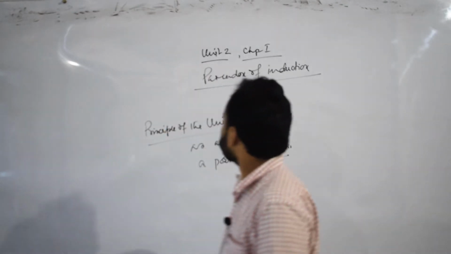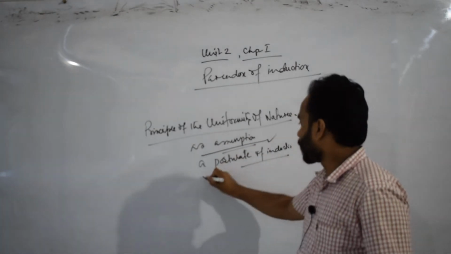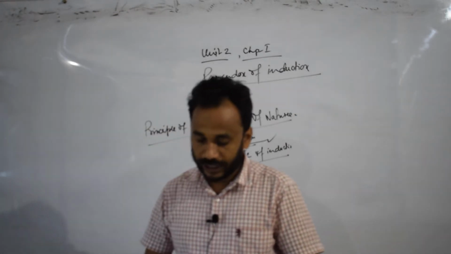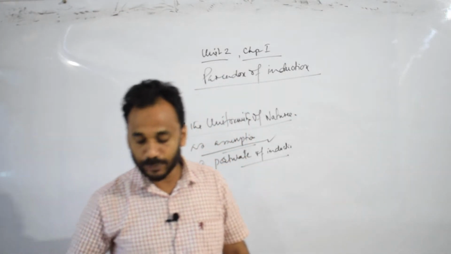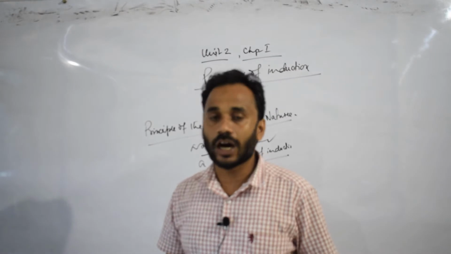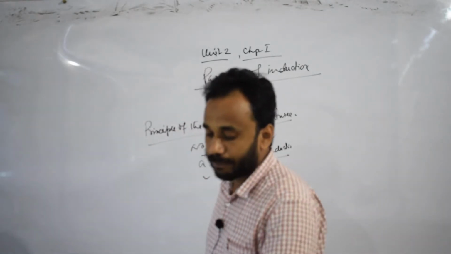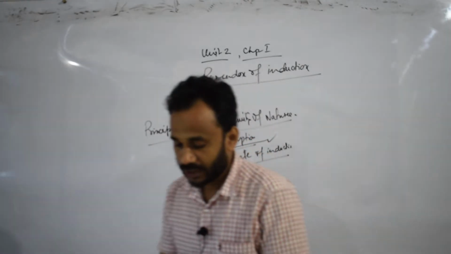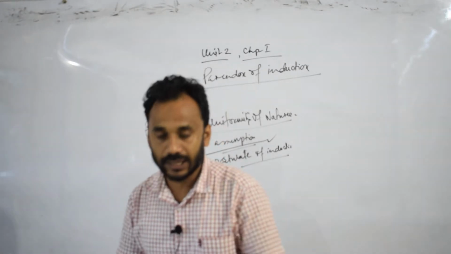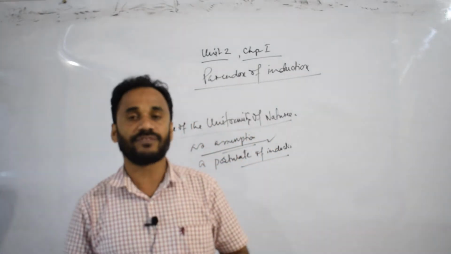Mill regards the principle of the uniformity of nature as an assumption, a postulate of induction, yet on another occasion he says the principle of the uniformity of nature is the result of unscientific induction or induction by simple enumeration. Mill calls it a fundamental principle or general axiom of induction and an assumption implied in every case of induction.